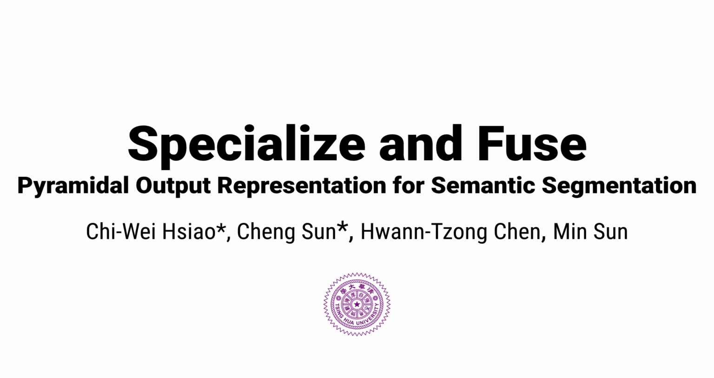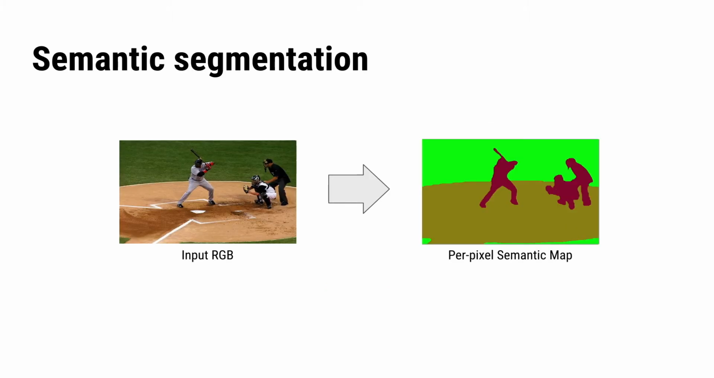I'm now presenting our work, Specialized and Fused, Pyramidal Output Representation for Semantic Segmentation. This work is in collaboration with Chen Sun, Huan Zhongchen, and Ming Sun. Given an RGB image, the goal of semantic segmentation is to predict the per-pixel semantic map. Usually, people train their neural networks to predict a single finite scale semantic map. On the contrary, this work proposes a multiple semantic output representation as the training target.